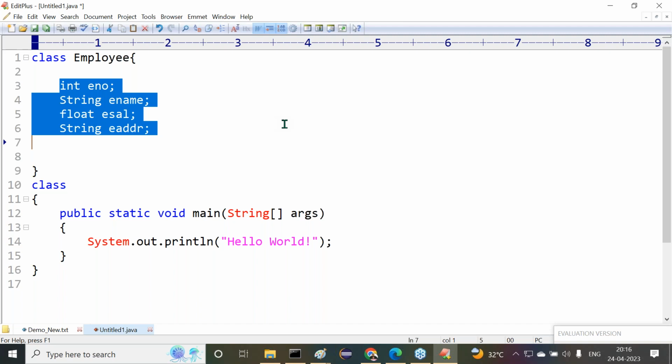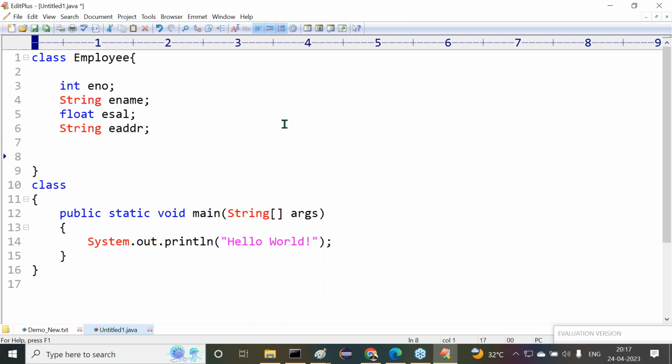How I declare these variables? That's a domain knowledge. Employee in the sense minimum this data. Employee number should be integer value. Employee name should be in a string. Employee salary should be in a float, and employee address should be in what there? String.